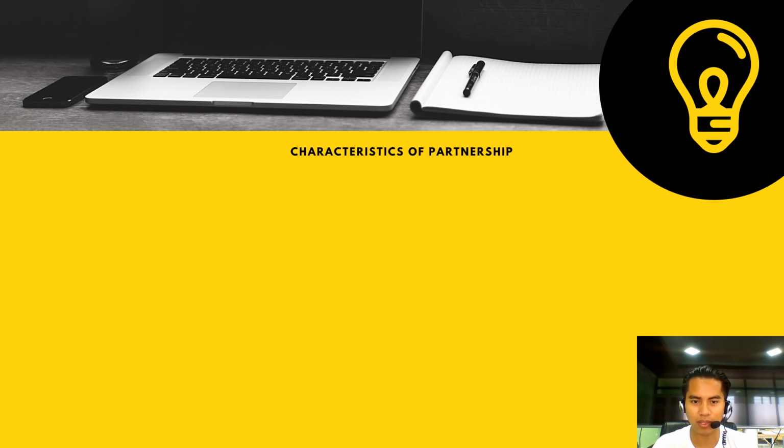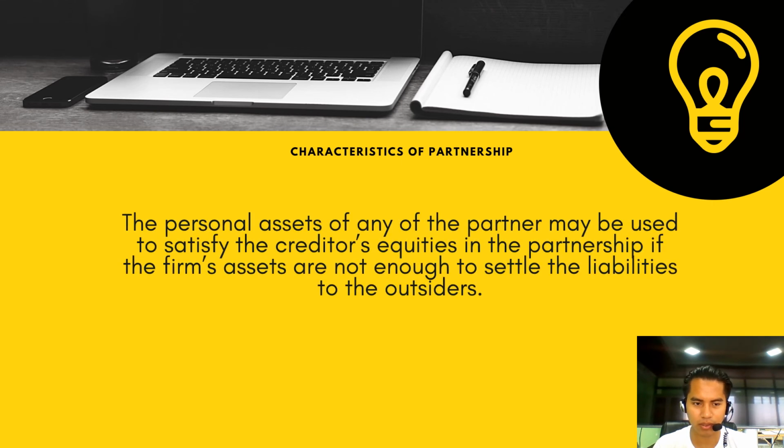Then we proceed to the next question. It is asking for the characteristic of a partnership. This characteristic is one where the personal assets of any of the partners may be used to satisfy the creditor's equities in the partnership if the firm's assets are not enough to settle the liabilities to the outsiders. The answer is unlimited liability.